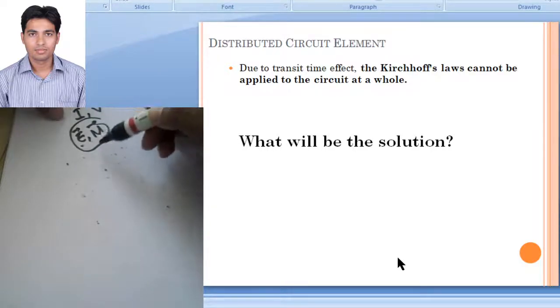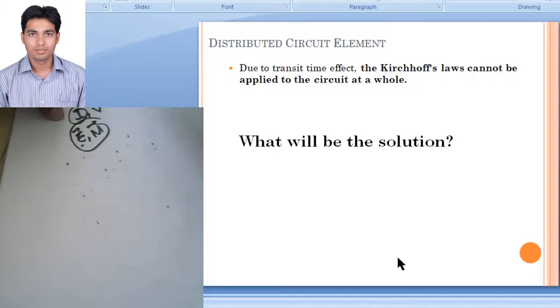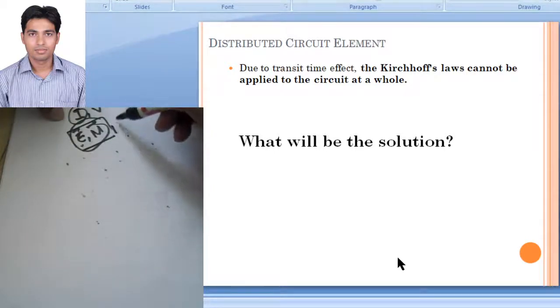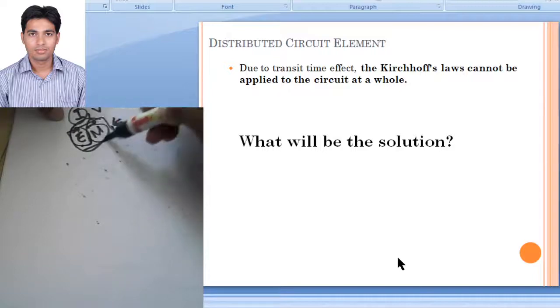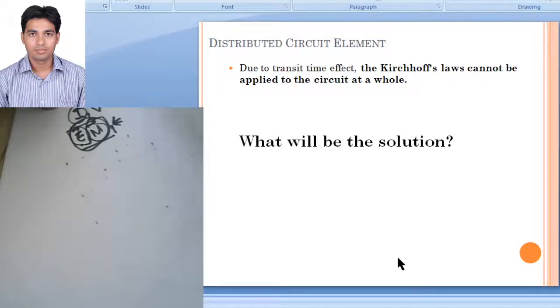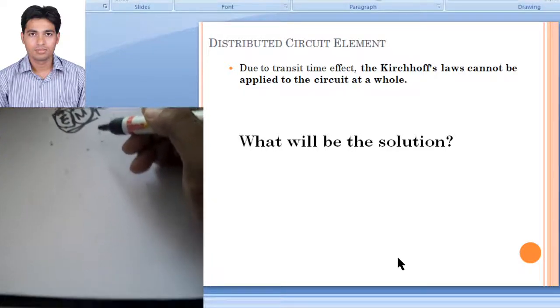So we have to solve Maxwell's equations, find the electric field and magnetic field, and from that we can find out anything. So we are using a more fundamental quantity. At higher frequencies, microwave or RF frequency, we always write in terms of fields, that is electric field and magnetic field.